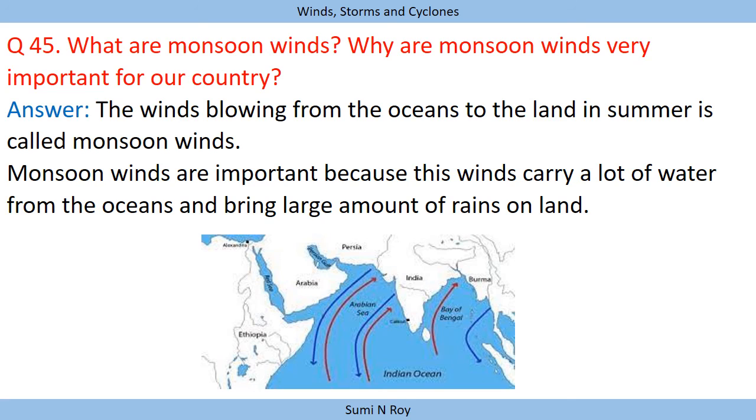And these monsoon winds are very important for our country. Why are they important? Because these winds carry a lot of water from the ocean and bring large amounts of rain on land. And our farmers are totally dependent on this rain. For agriculture, for irrigation, they need this rain. So these monsoon winds are very important for our country.